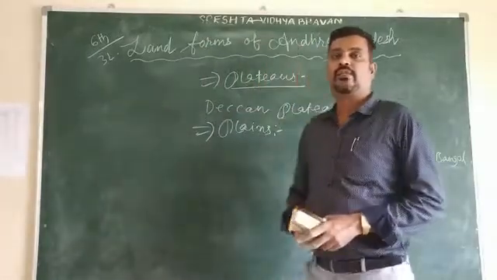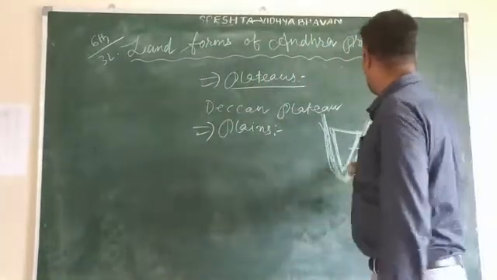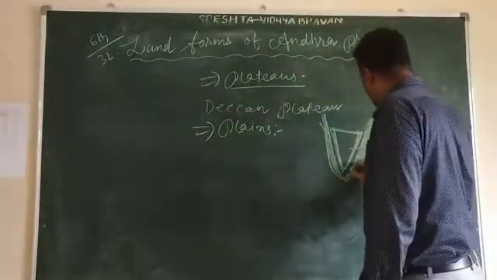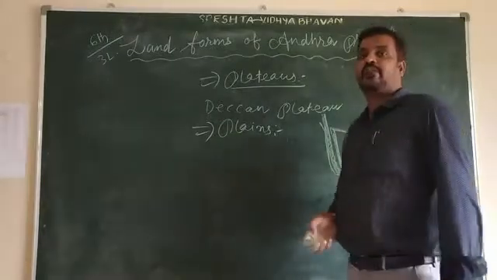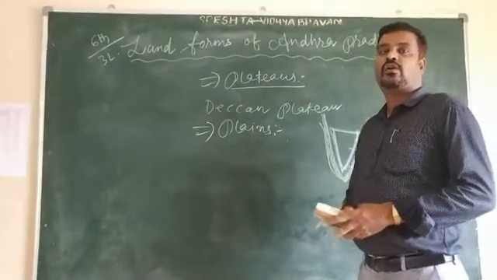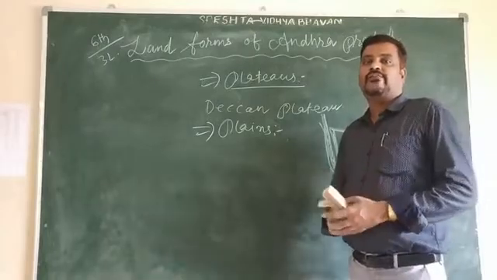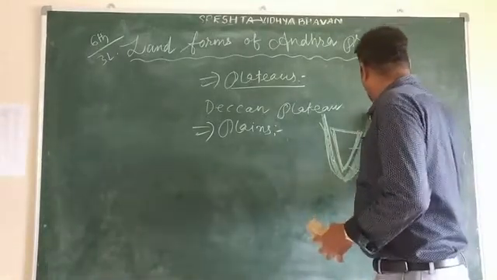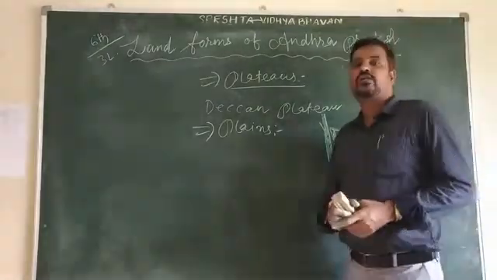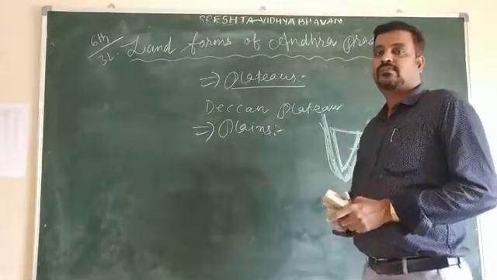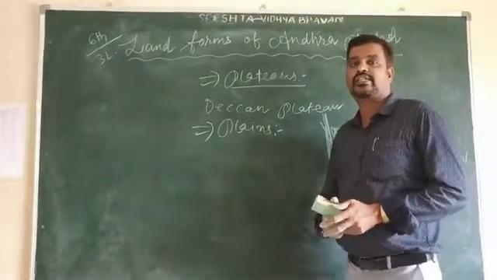Here the plains are very fertile plains. Some important rivers are there, the Godavari and the Krishna.